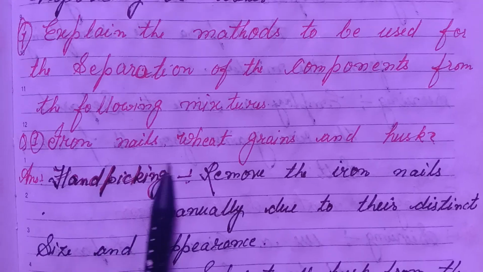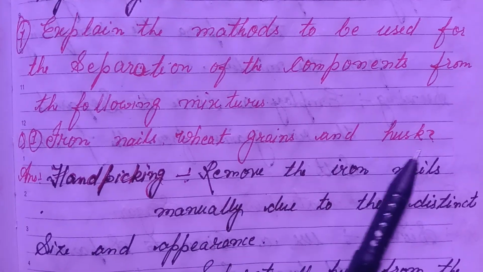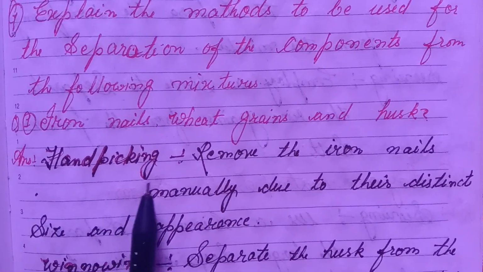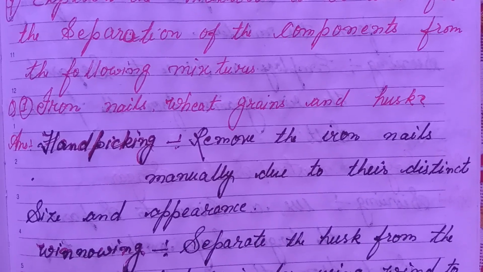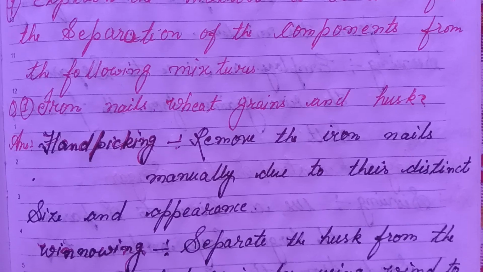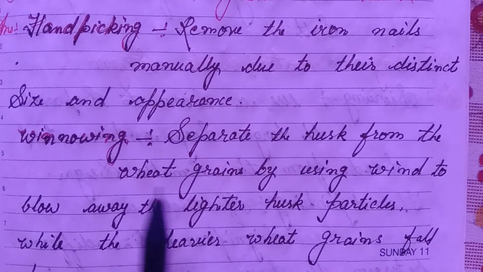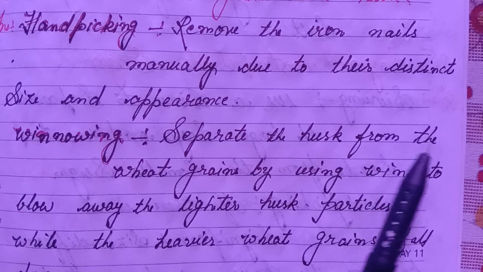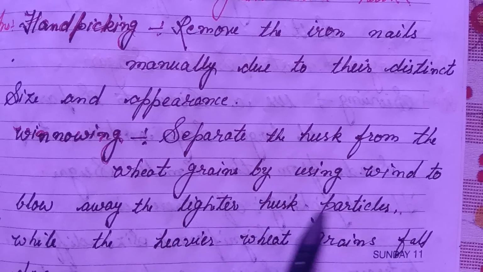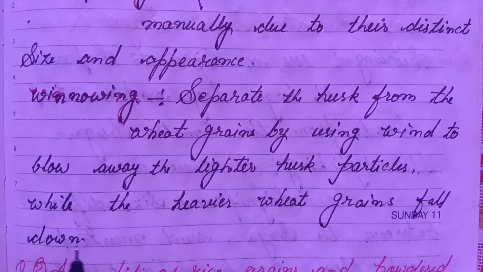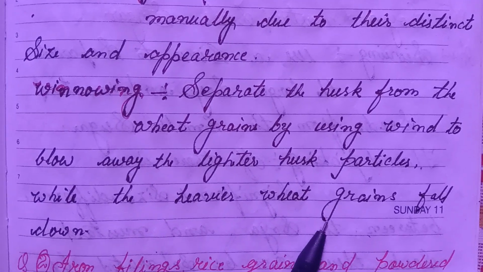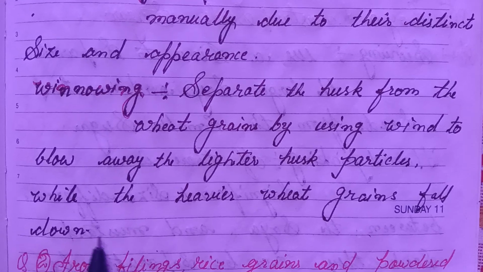G. Explain the methods to be used for the separation of the components from the following mixtures. First, iron nails, wheat grains and husk. Answer: hand picking. Remove the iron nails manually due to their distinct size and appearance. Winnowing separates the husk from the wheat grains by using wind to blow away the lighter husk particles while the heavier wheat grains fall down.